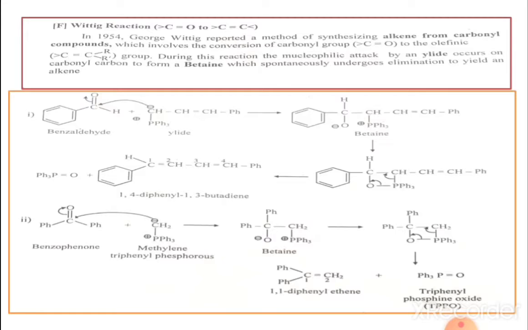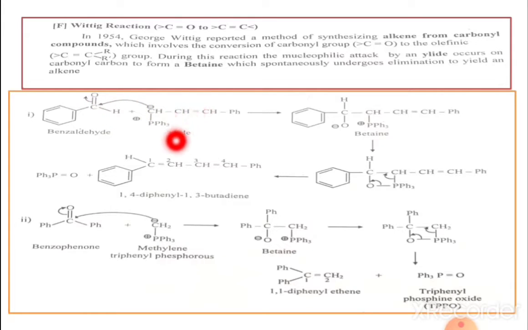When you perform the Wittig reaction, the nucleophilic attack by an ylide occurs on the carbonyl carbon.